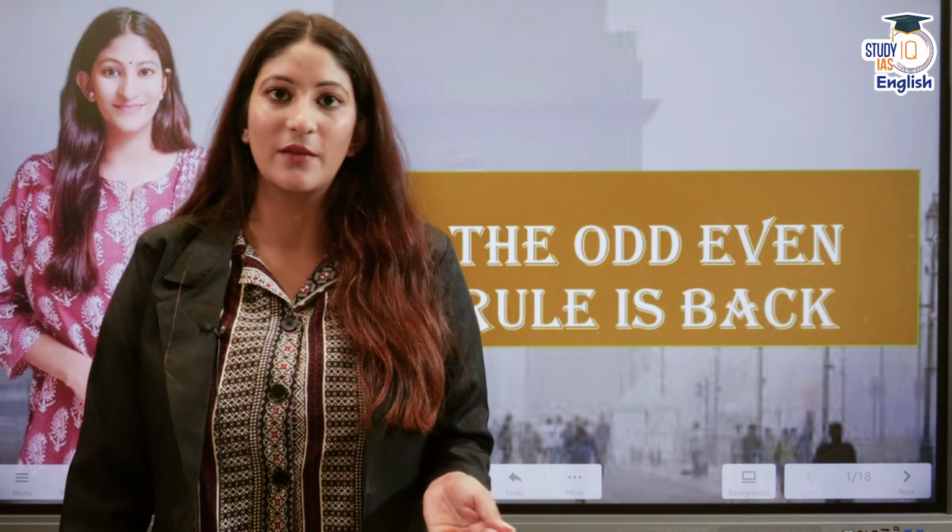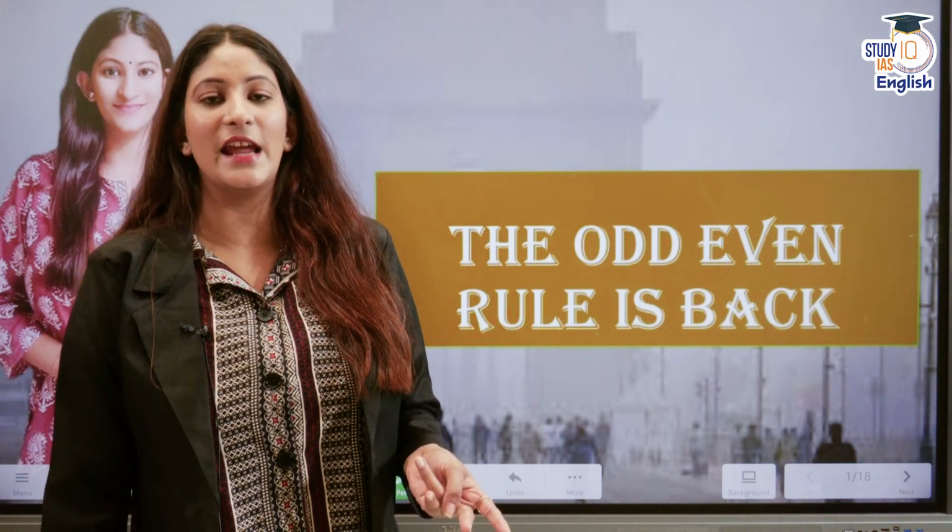Amidst the deteriorating air quality index of Delhi, the odd even rule is back. Today we shall have a cocktail of odd even rule, the concept, and also what is the graded response action plan. Phase 4 has been invoked recently by CAQM. We are going to talk about that as well. And how does the geography of the New Delhi NCR region specifically become a factor in the current air crisis of Delhi? We are going to talk about that as well.